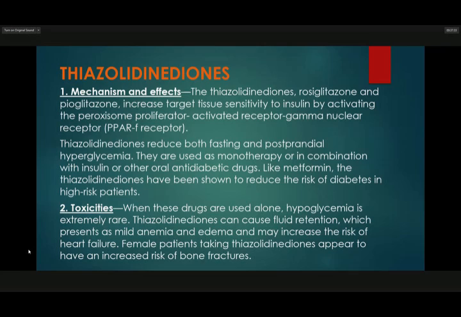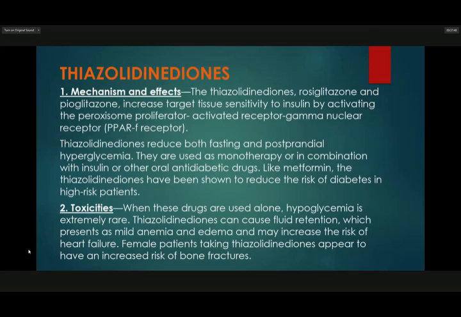So they reduce both fasting and postprandial hyperglycemia. They are used as monotherapy or in combination with insulin or other oral antidiabetic drugs.